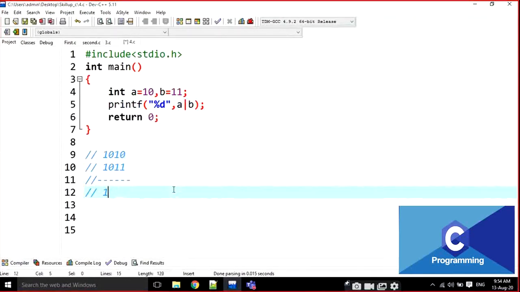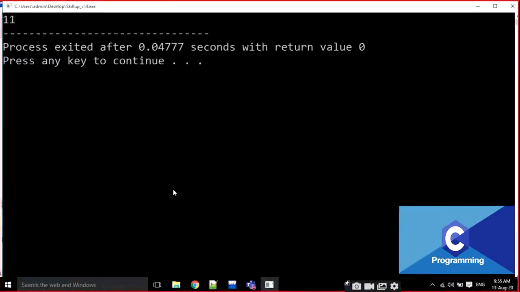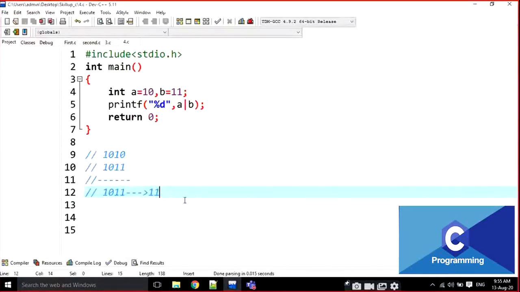1 and 1, the output is 1. 0 and 0 is 0. 1 and 0 is also 1, 0 and 1 is also 1. The output is 11 here. It is the same logical operation, AND and OR, but here it is doing it on the bits of the numbers.